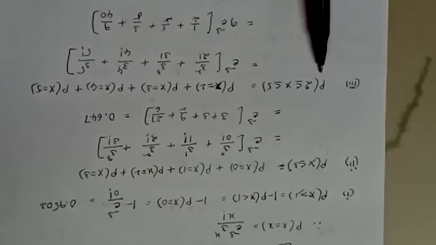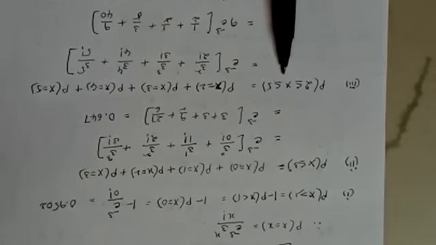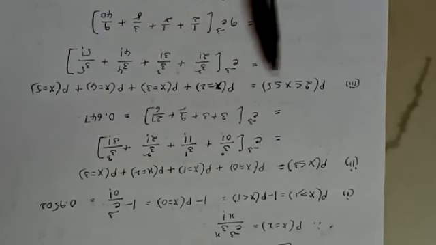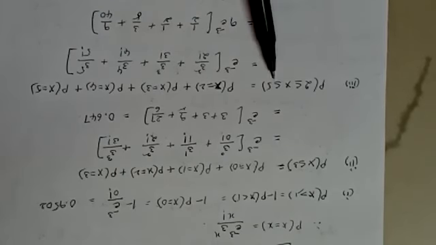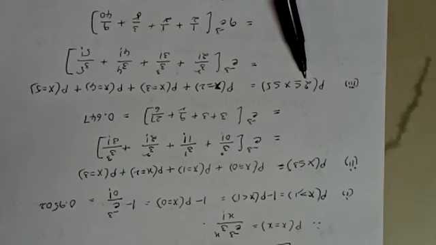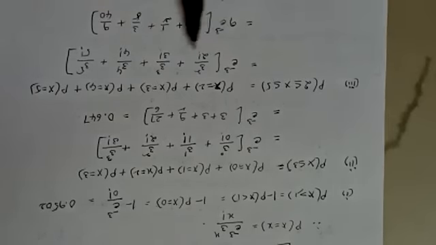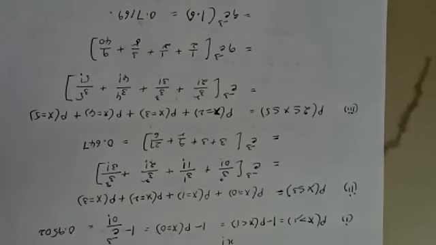Next, the third one, probability of 2 less than or equal to x less than or equal to 5. The range is from 2 to 5, with equality given, so probability of x equal to 2, 3, 4, 5. By substituting, you will get the final answer 0.7169.